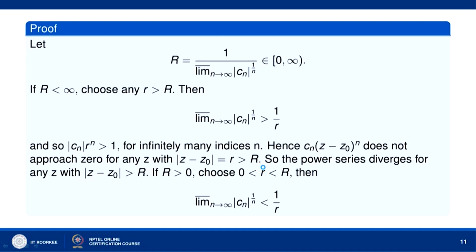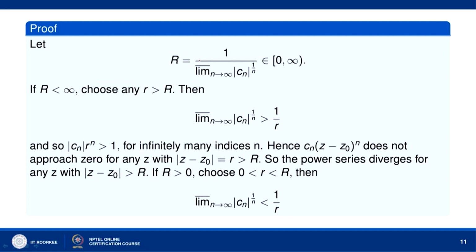Let us assume that r is equal to 1 over limit superior n tends to infinity mod of Cn to the power 1 by n. We shall show that r is the radius of convergence of the power series sigma Cn times z minus z naught to the power n. Now, since mod of Cn to the power 1 by n is greater than or equal to 0, the limit superior will always be greater than or equal to 0. If it is infinity, 1 over infinity will become 0.